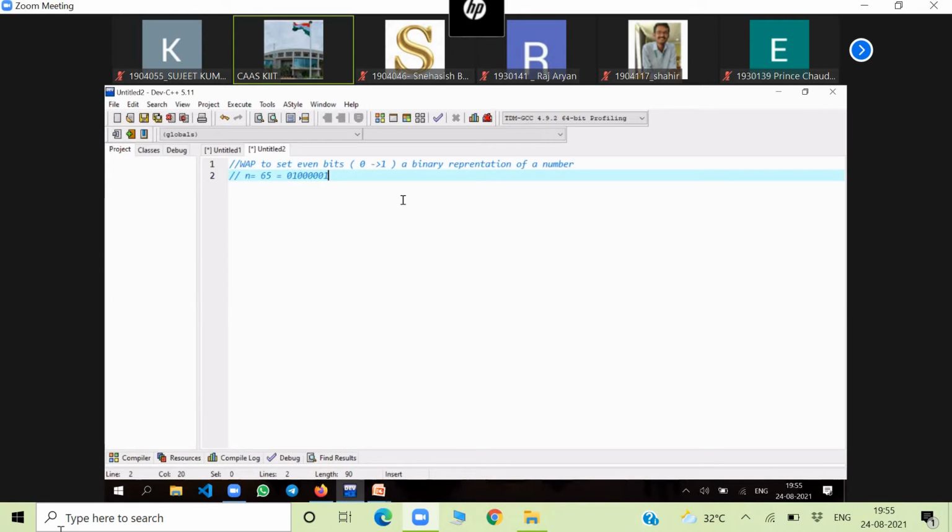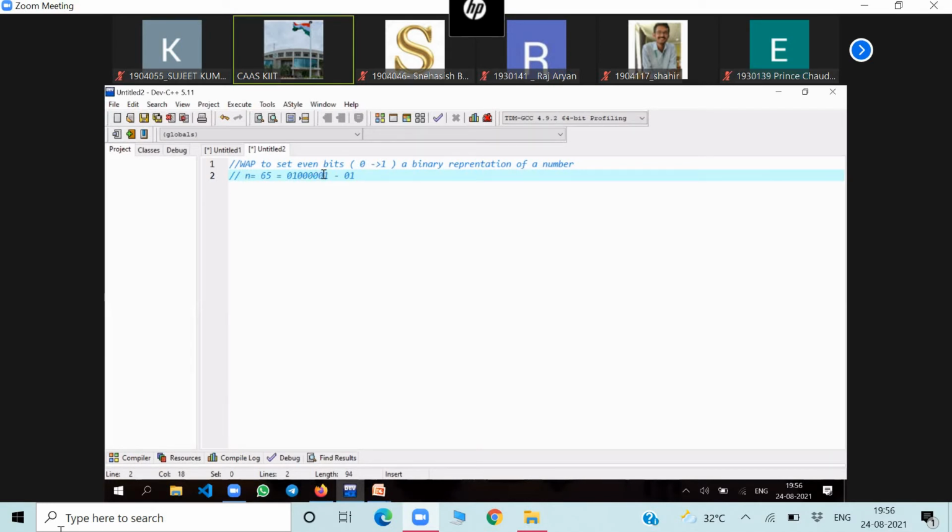Now, which ones are the even bits here? This one, then this one, then this one. We consider the bits like an array, where the first index is considered as 0.